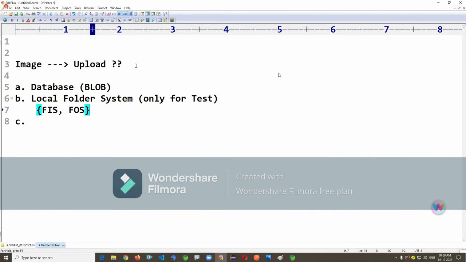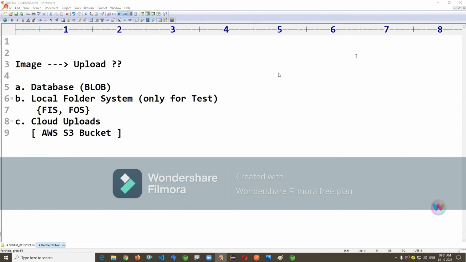And third one, cloud uploads. Google Cloud, S3 bucket, a lot of clouds are there. Free services are there. One of the mostly used paid services is AWS S3 bucket. Of course, free you can also use if you have a credit card with the initial starting account.